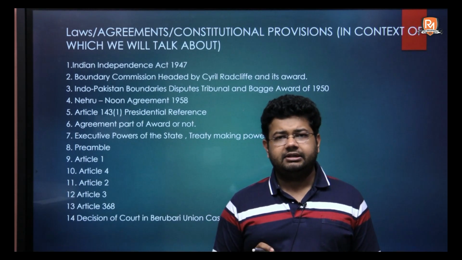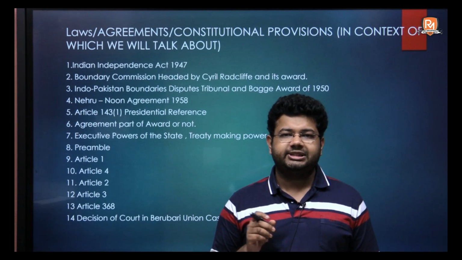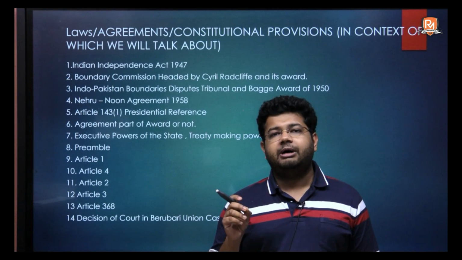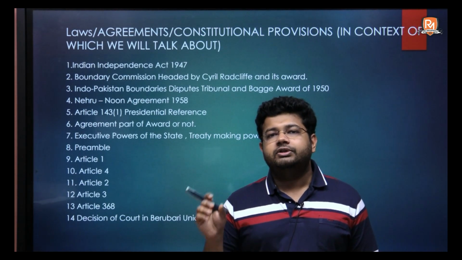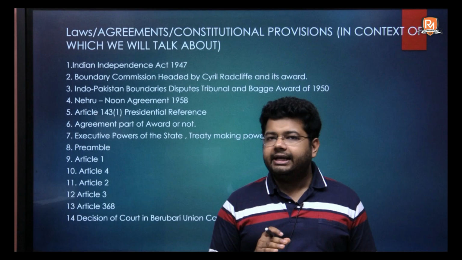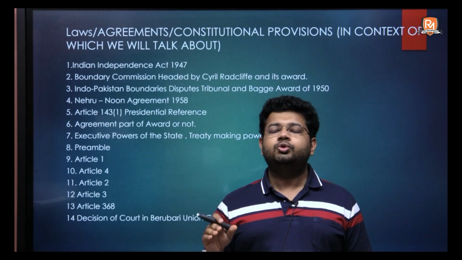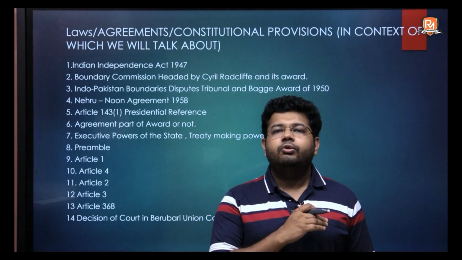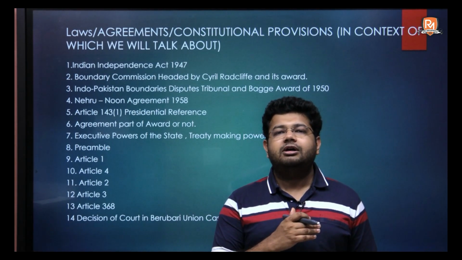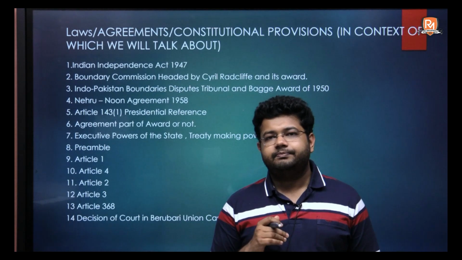According to this act, a boundary commission was to be set up, and the award of this boundary commission would decide what parts of the province of Bengal would go to India and what parts would go to Pakistan, and in the same way what parts of Punjab would go to Pakistan and what parts would remain with India.